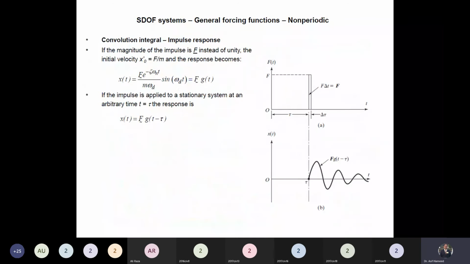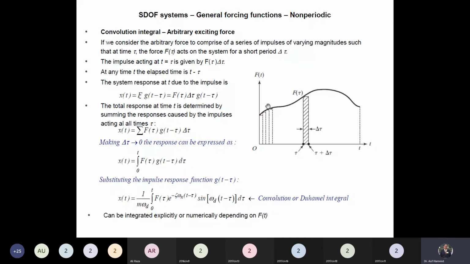Now we have to find the response because of the non-periodic loading by using the response of the impulses. This is the non-periodic loading. We can divide this loading into a series of small impulses. If we have an arbitrary force, a non-periodic loading, we can use this method. Even for periodic loading this method is applicable, but specifically we use it for non-periodic loading because for periodic loading we can easily find the response.